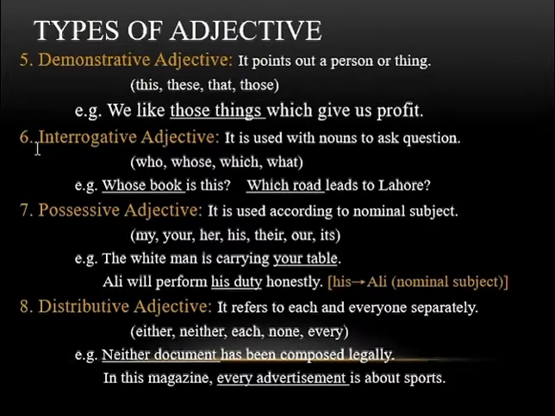And the next type is interrogative adjective. It is used with nouns to ask questions. The examples are whose, which, what. Whose book is this? This is a kind of question, and whose is an interrogative adjective which has been used with book.